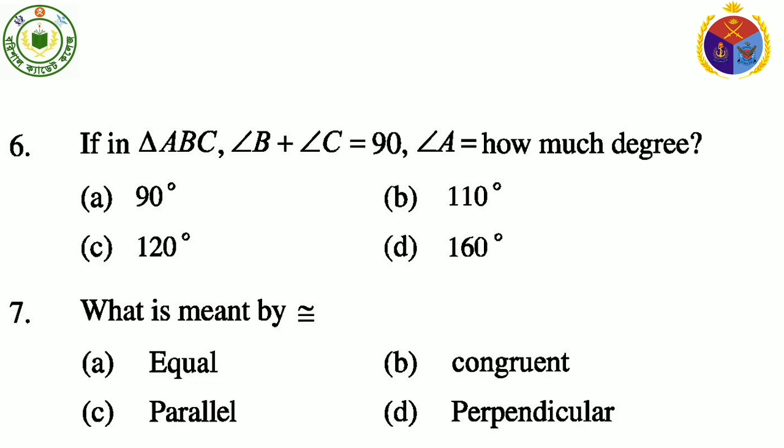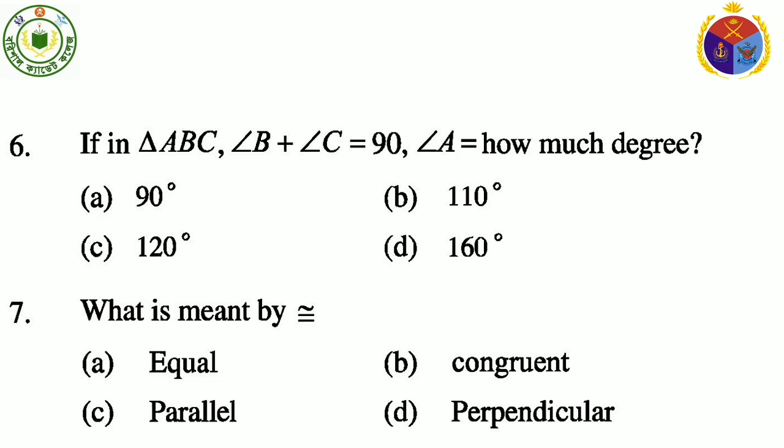Now go for question number 6 and question number 7. Dear cadets, a very simple thing that you all know is that the sum of three angles of a triangle is 180 degrees. In triangle ABC, the sum of two angles is 90 degrees. What will be the third angle?